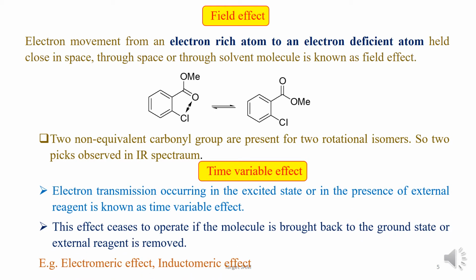Time variable effect. Electron transmission occurring in the excited state or in the presence of an external reagent is known as time variable effect. This effect ceases to operate if the molecule is brought back to the ground state or the external reagent is removed. That means all the time variable effects are temporary effects, and the effect ceases, meaning stops, to operate if the molecule is brought back to the ground state.